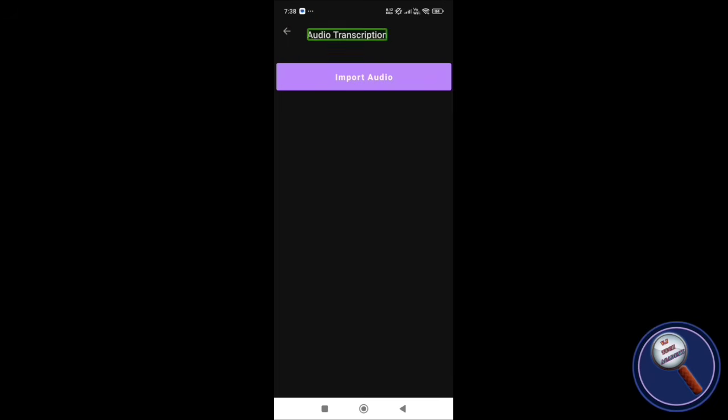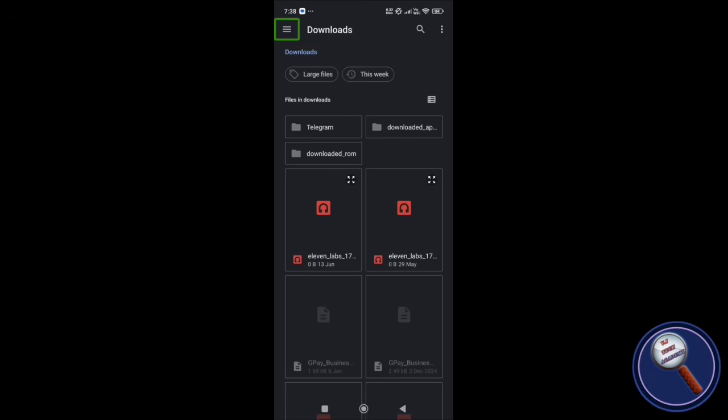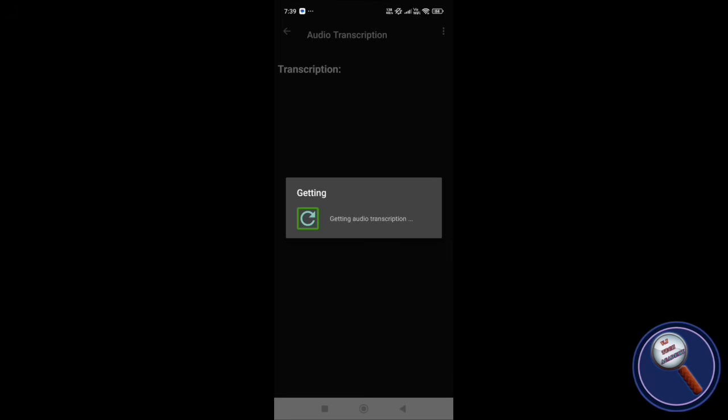Next, we need to upload a file or import the audio. Swipe from left to right. Import Audio. Button. Click on Import Audio, Downloads, and choose the audio file. After importing the file, it will start automatically transcribing our audio. Let's wait for a few seconds or minutes, and our audio will be transcribed properly.